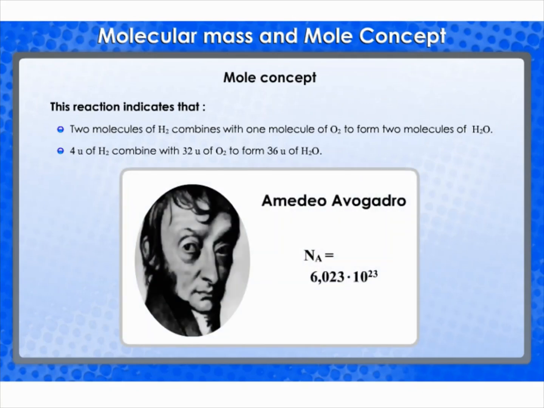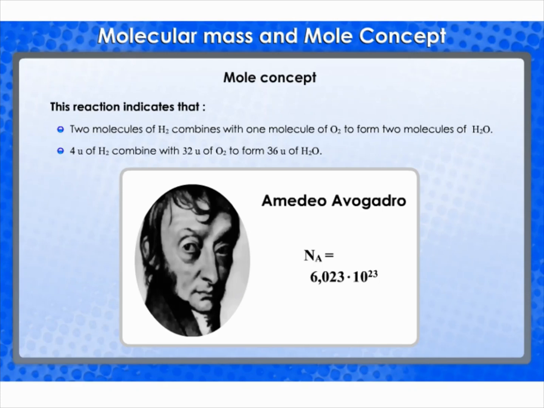The number of particles present in 1 mole of any substance is fixed, with a value of 6.022 × 10^23. This number is called the Avogadro constant, named in honor of the Italian scientist Amedeo Avogadro. 1 mole is equal to 6.022 × 10^23 in number, as 1 dozen is equal to 12 numbers, and 1 gross is equal to 144 numbers.